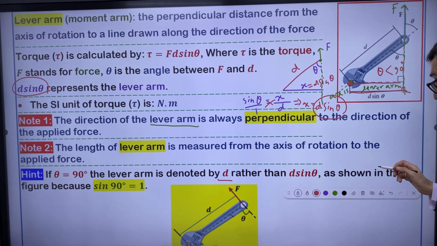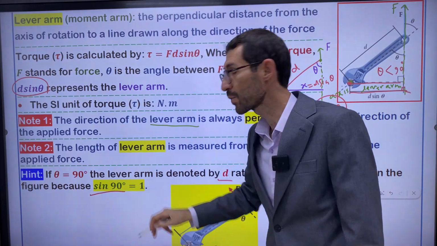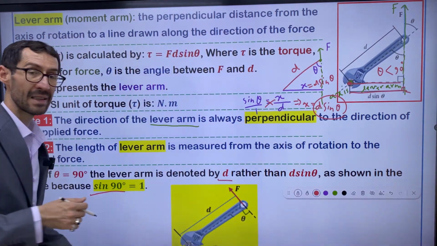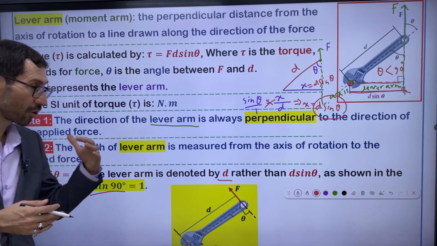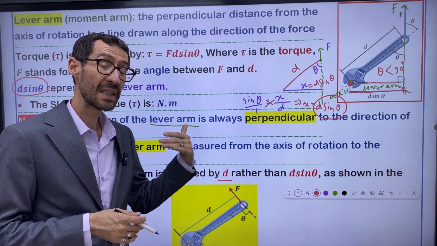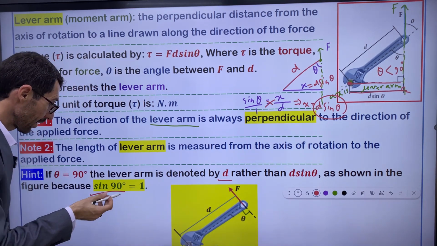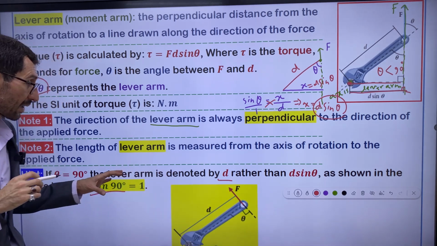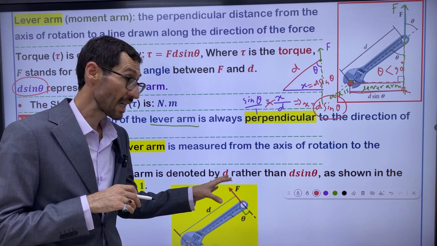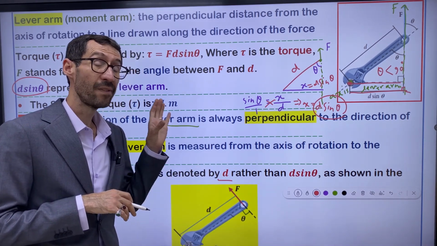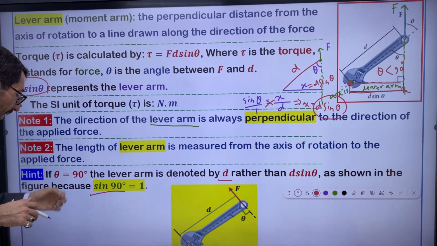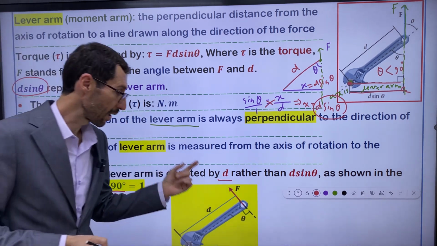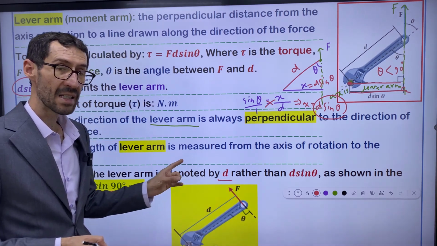Why? Because sine 90 becomes 1. Sine 90 becomes 1. That's why D sine theta does not remain as it is. D sine theta turns to D. Only in the case of the perpendicular force, actually. If the force is perpendicular, or if theta is 90 degrees, if the angle between F and D is 90 degrees.